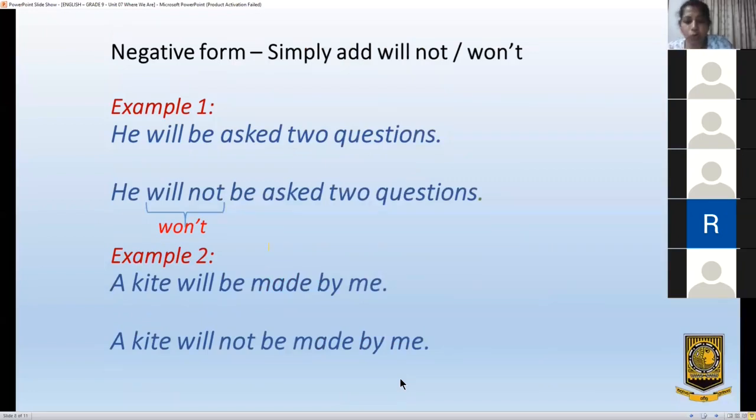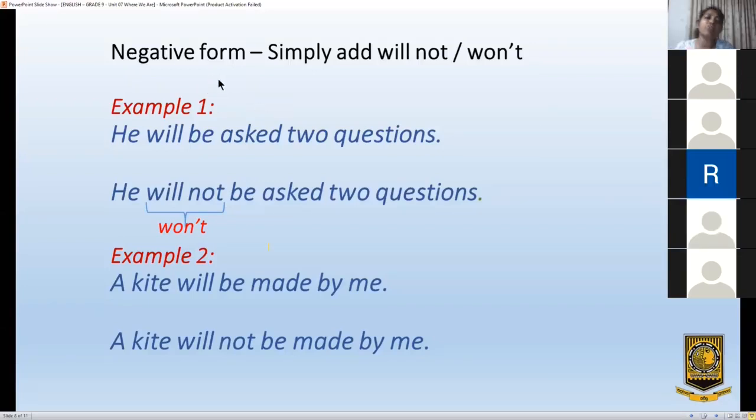So, up to now we have talked about turning active voice sentences into passive voice sentences, then turning them into question form, how to ask questions in passive voice. Those two we covered. Now we are going to form negative sentences, how to turn the sentences into negative form.